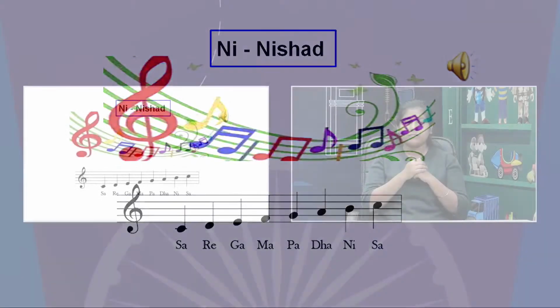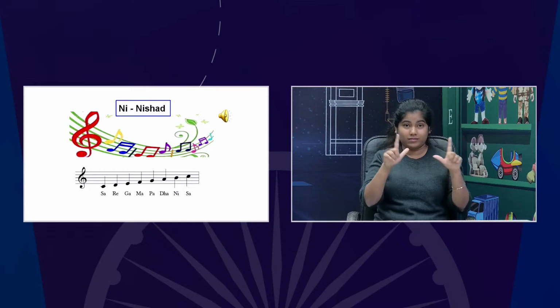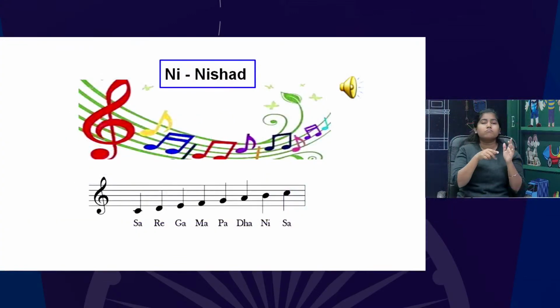What did we hear? Sa re ga ma pa dha ni. Musical notes. Yes, musical notes we heard. And here on the screen we can see Ni. Ni reflects Nishad. Nishad means the 7th swar of musical notes. And here in our story we have two characters, Maya and Nishad. And Nishad has the nickname 7. Why? Because it is the 7th musical note. Ni means 7th.